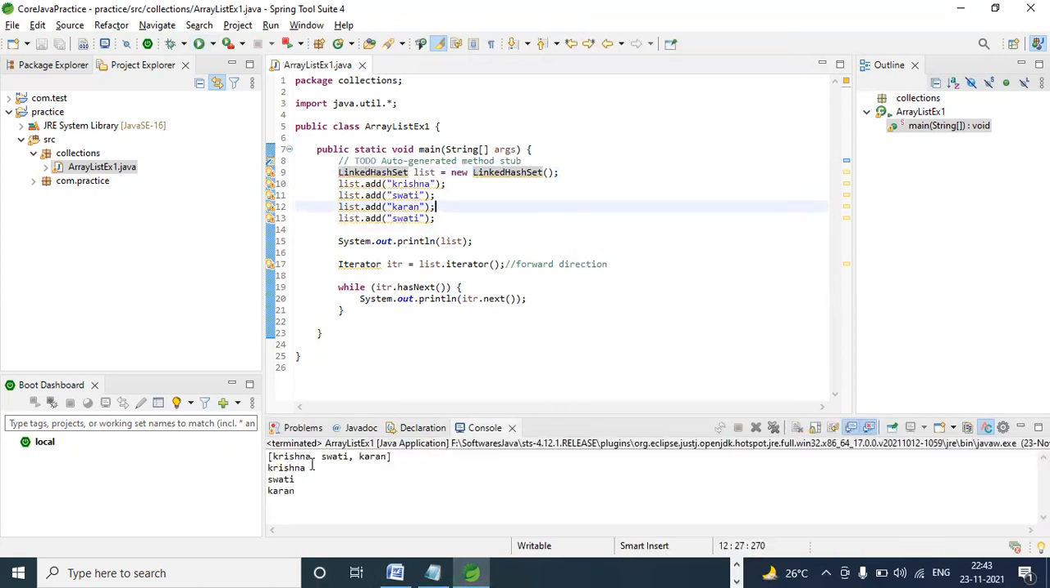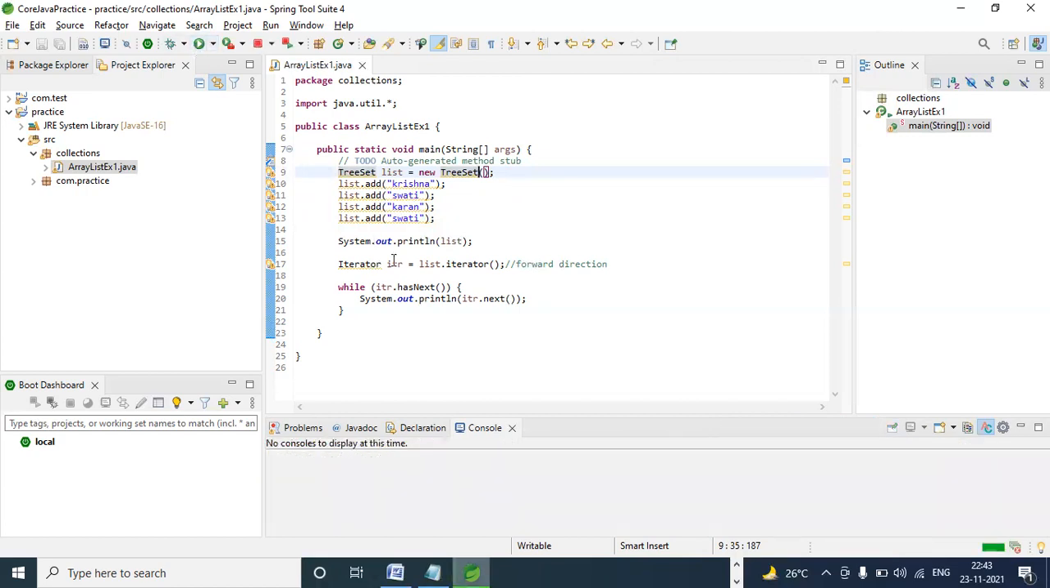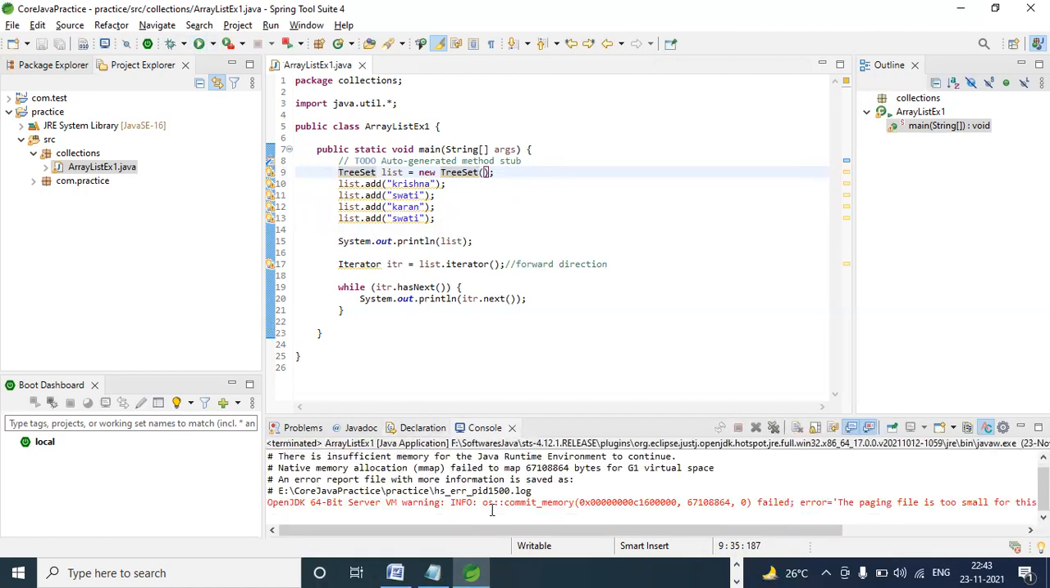If you observe, it follows the order Krishna, Swati, Karan, but it removes the duplicate one. That's the difference between LinkedHashSet and HashSet. Then TreeSet, also the same thing. TreeSet assigns the elements in ascending order. So it also removes the duplicates, but it assigns the elements in order.